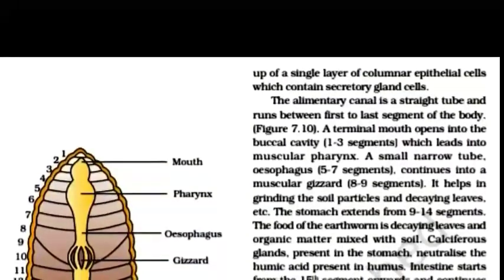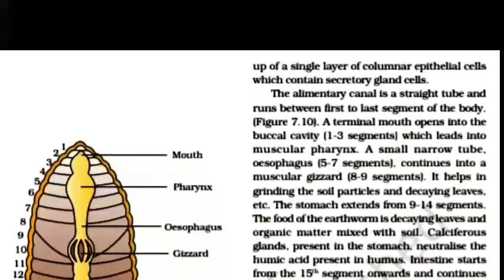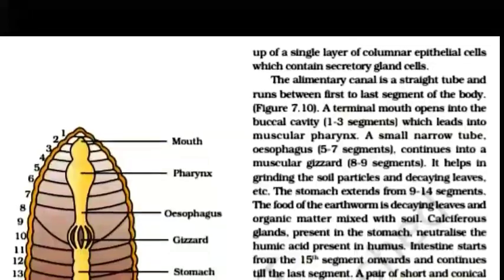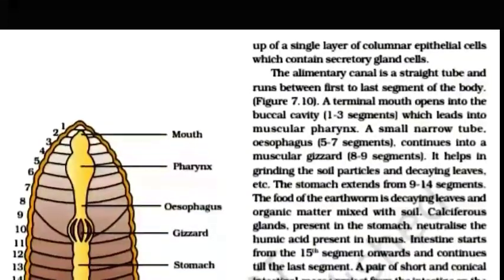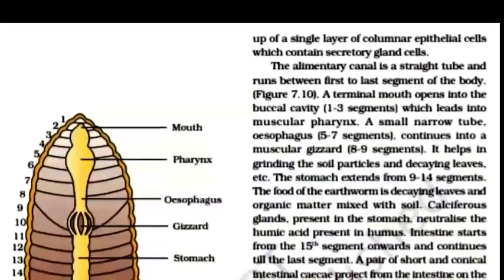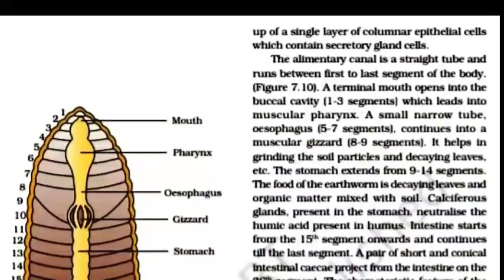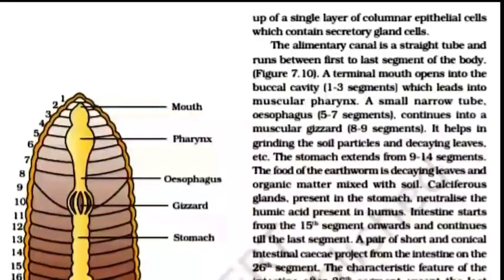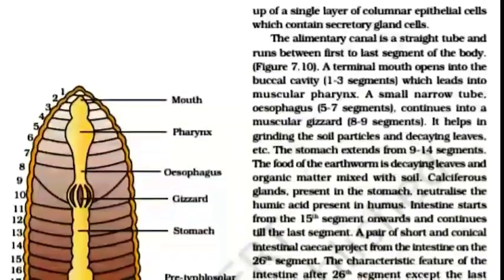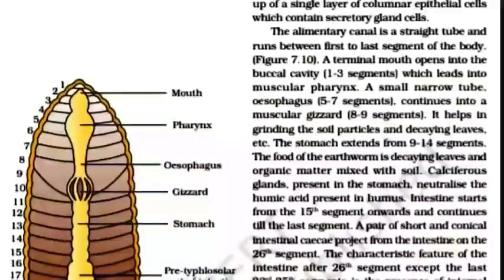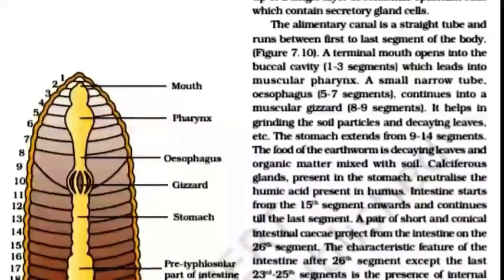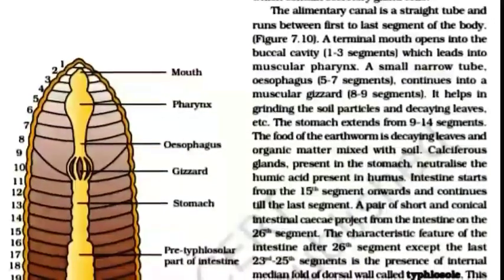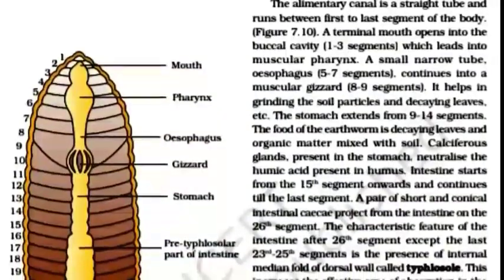The alimentary canal is a straight tube and runs between the first to last segment of the body. A terminal mouth opens into the buccal cavity, 1 to 3 segments, which leads into a muscular pharynx. A small narrow tube, the esophagus, 5 to 7 segments, leads into a muscular gizzard, 8 to 9 segments. It helps in grinding the soil particles and decaying leaves, etc.